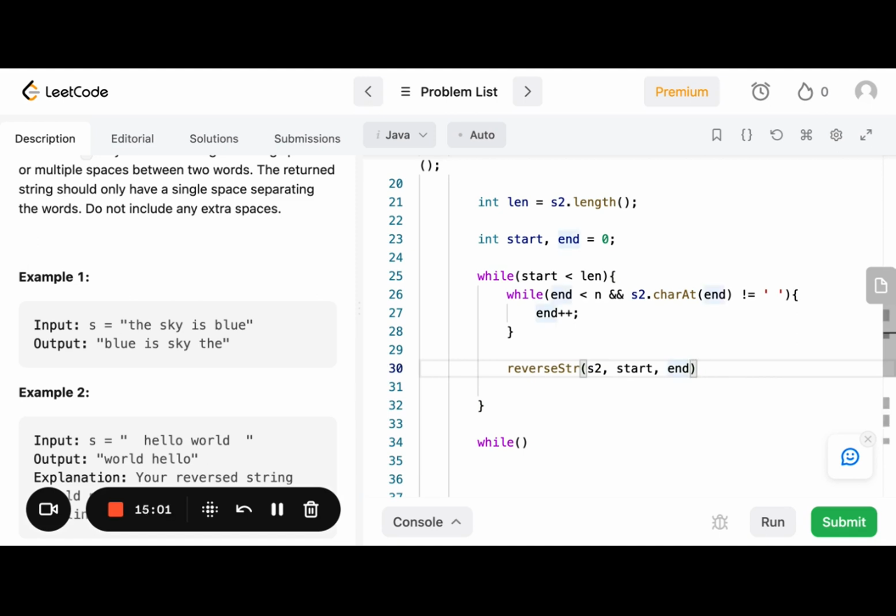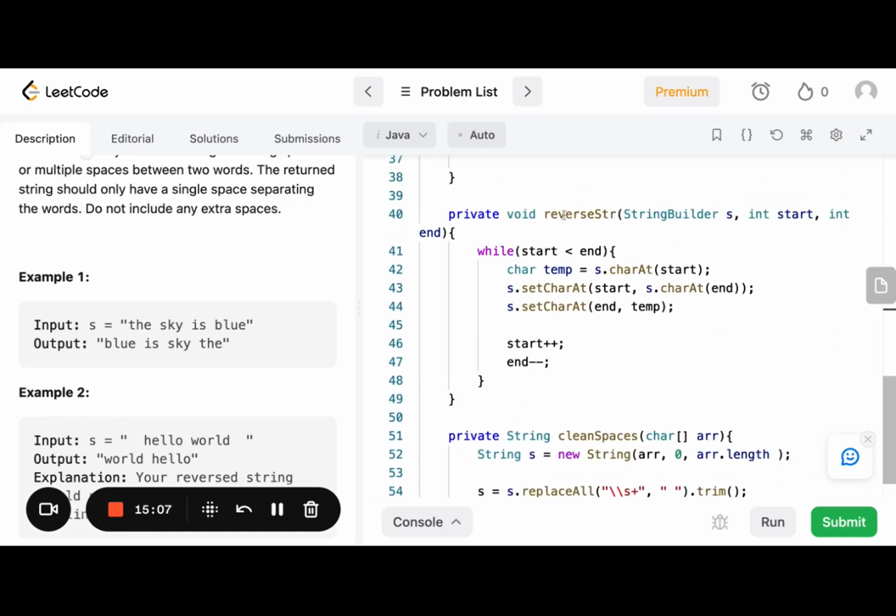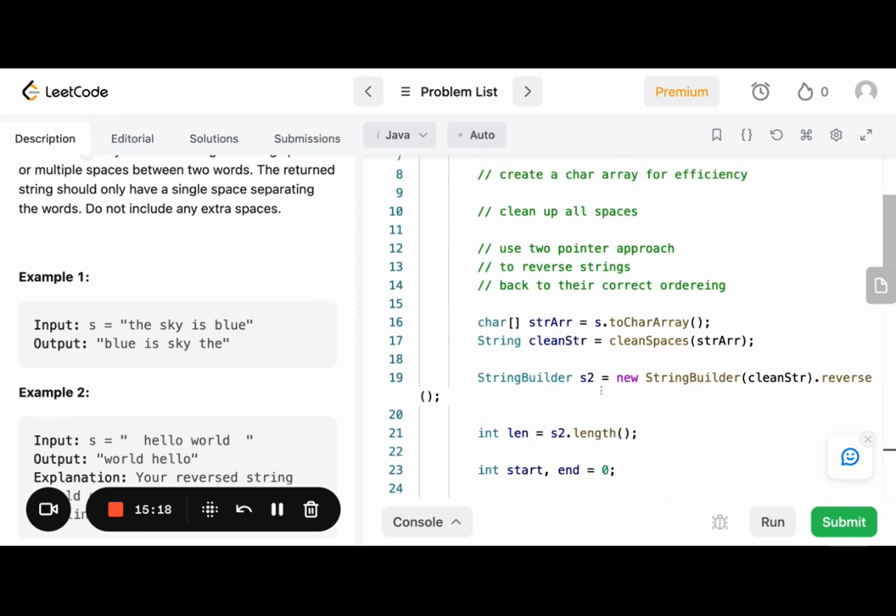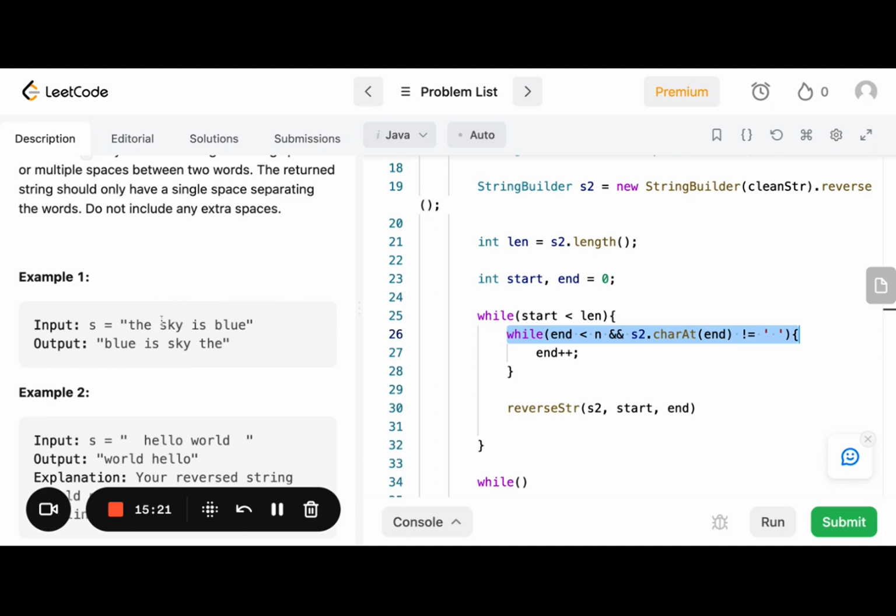And actually, since the way our reverse mechanism works is it directly takes the start and the end, it first reverses them, and then it increments and decrements. So the way our logic is set up here, end would be pointing to an empty space, and we don't want to switch an empty space with an actual character. So we need to make sure we actually swap from end minus one. So here, we can pass in end minus one, and it's going to start swapping from the actual end character rather than the space that end is currently pointing to.